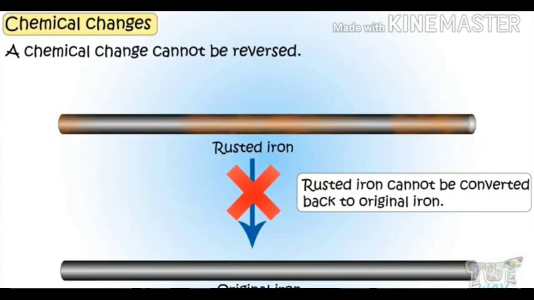And since it cannot be converted back to the original iron, as you can see, this type of chemical change cannot be reversed. So rusting of iron is a chemical change that cannot be reversed, and we have already discussed in the first slide that chemical changes are generally and mostly irreversible in nature.